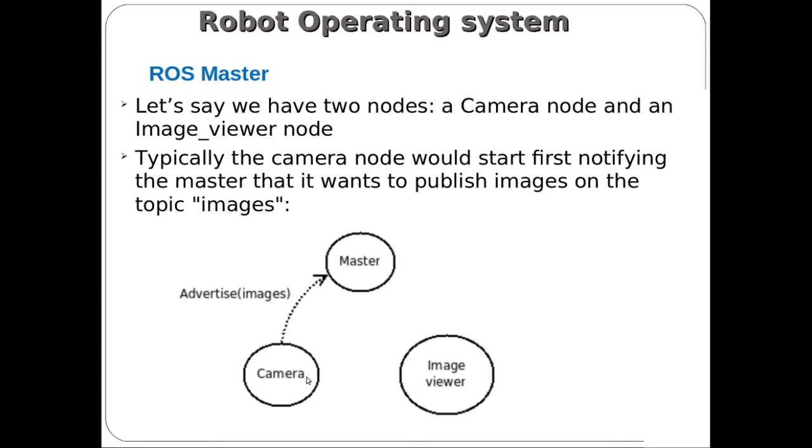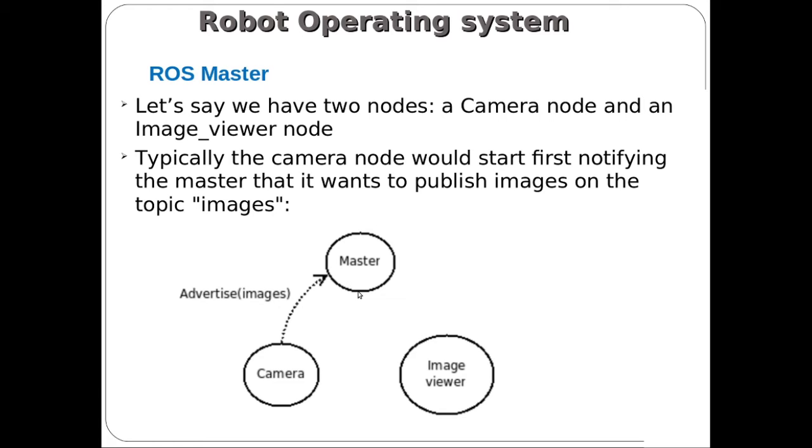While writing the camera node and image viewer node, you should register all the information about the name of the node, the name of the topic, and the type of message it should communicate with some other node. Those informations are registered with the master while creating the node itself.